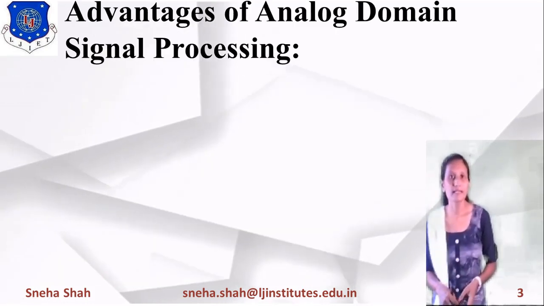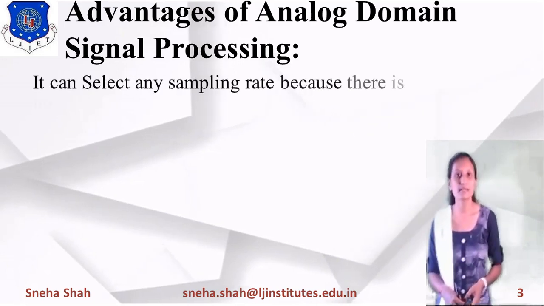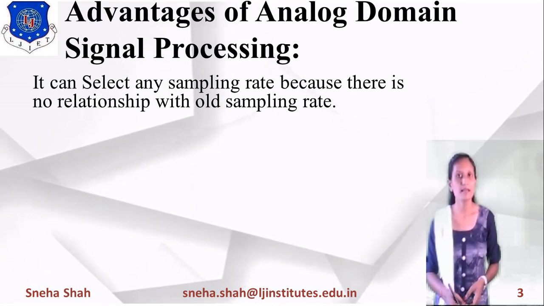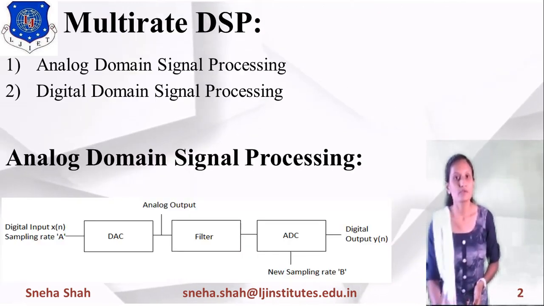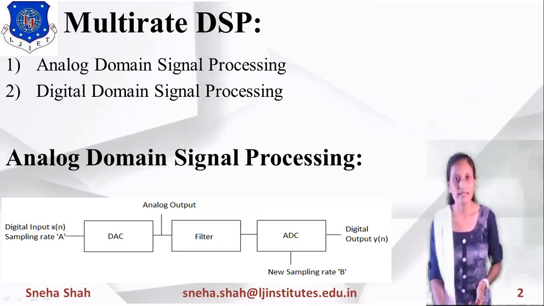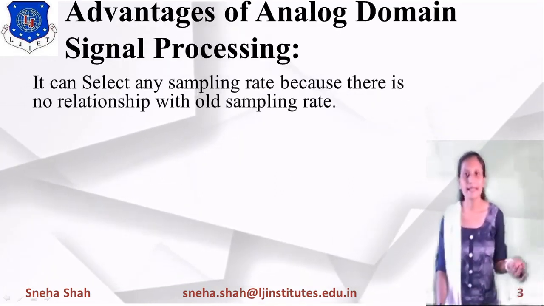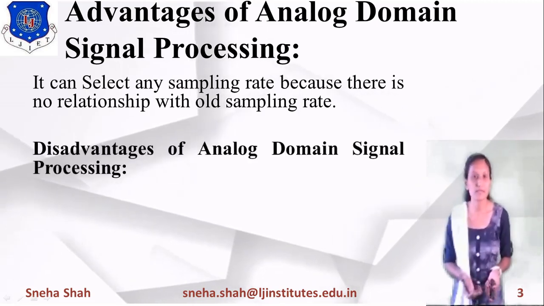Now, considering the advantages of analog domain signal processing, the first advantage is that it can select any sampling rate. We can set any sampling rates A and B, because there is no relationship between these two different sampling rates.